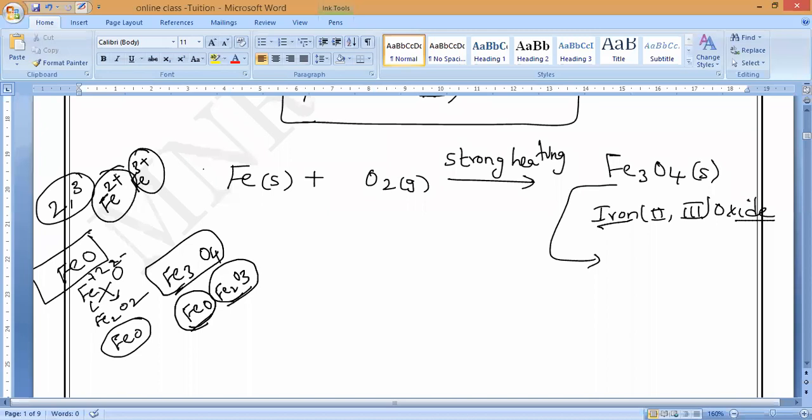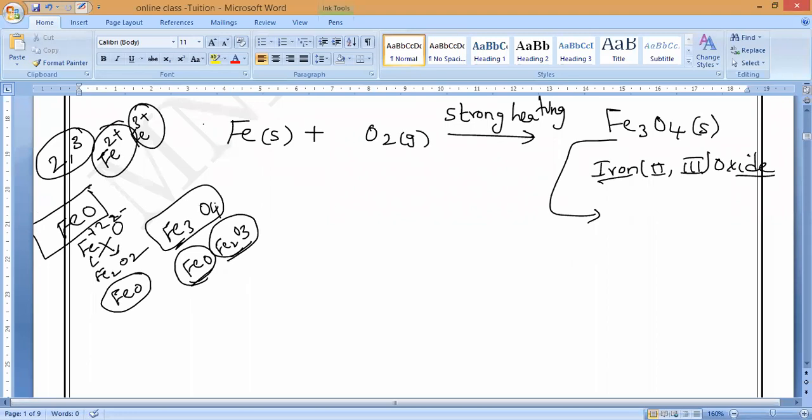Okay, sir. Iron 2 is ferric and iron 3 is ferrous only, no sir? This forms only on strong heating, and that is called iron 2,3 oxide. If you observe, the reaction of iron with oxygen takes place less readily than with zinc. Compared to zinc, iron reacts very little.